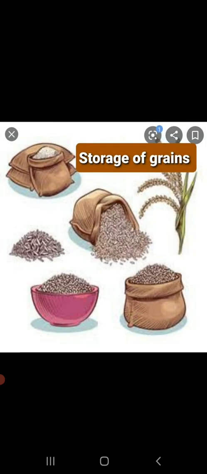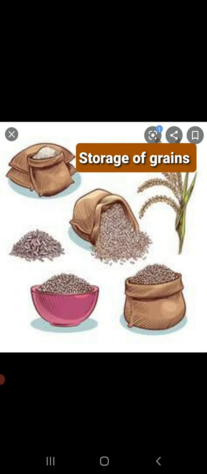Now the last step and the most important one in the basic practices of crop production is storage of grains. Our crop has matured, we did harvesting, threshing and winnowing in case of cereals. Now the harvested crop needs to be stored properly so that it can be sold in the market, correct? Now storage is very important.